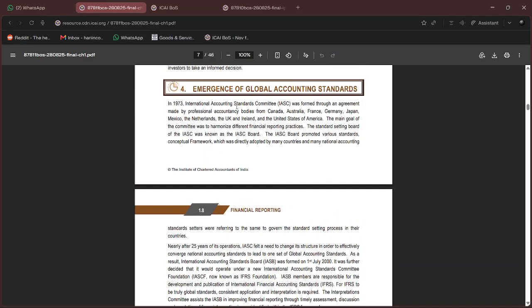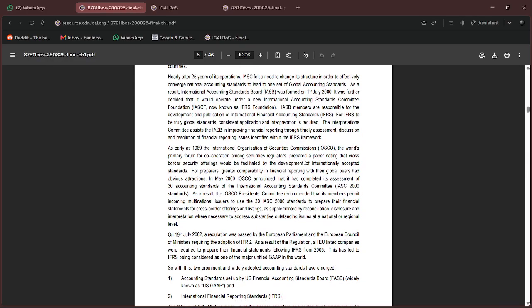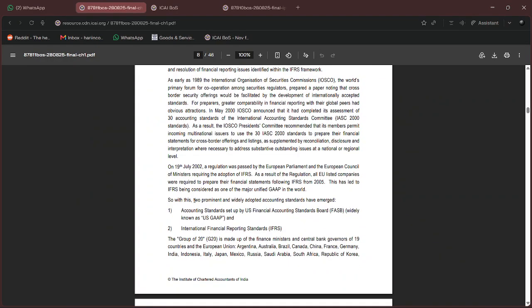So all these are theories. International Accounting Standards Committee is a committee, and FASB will also be a committee. So one thing, two prominent and widely adopted accounting standards have emerged. On a global scale, these two standards are what we are using.